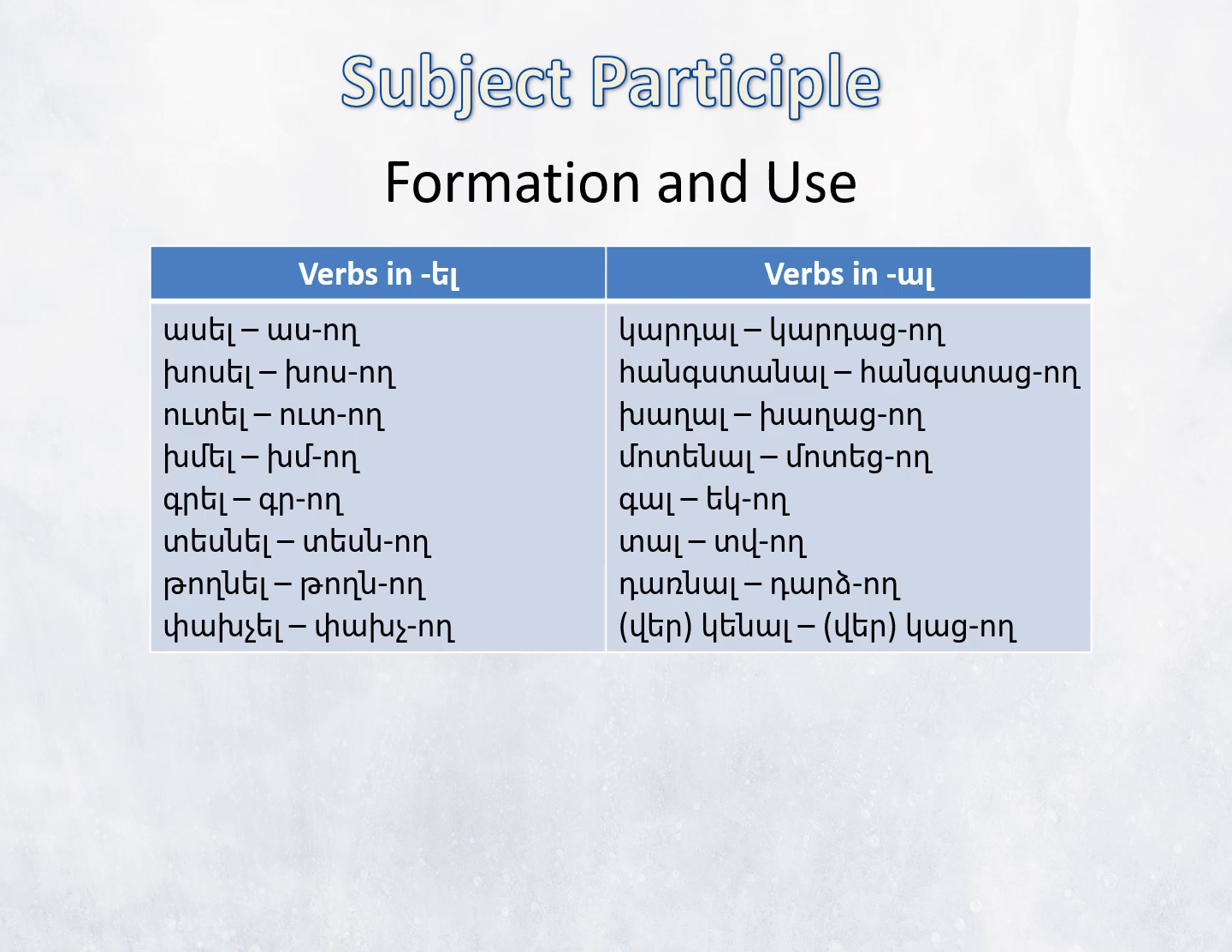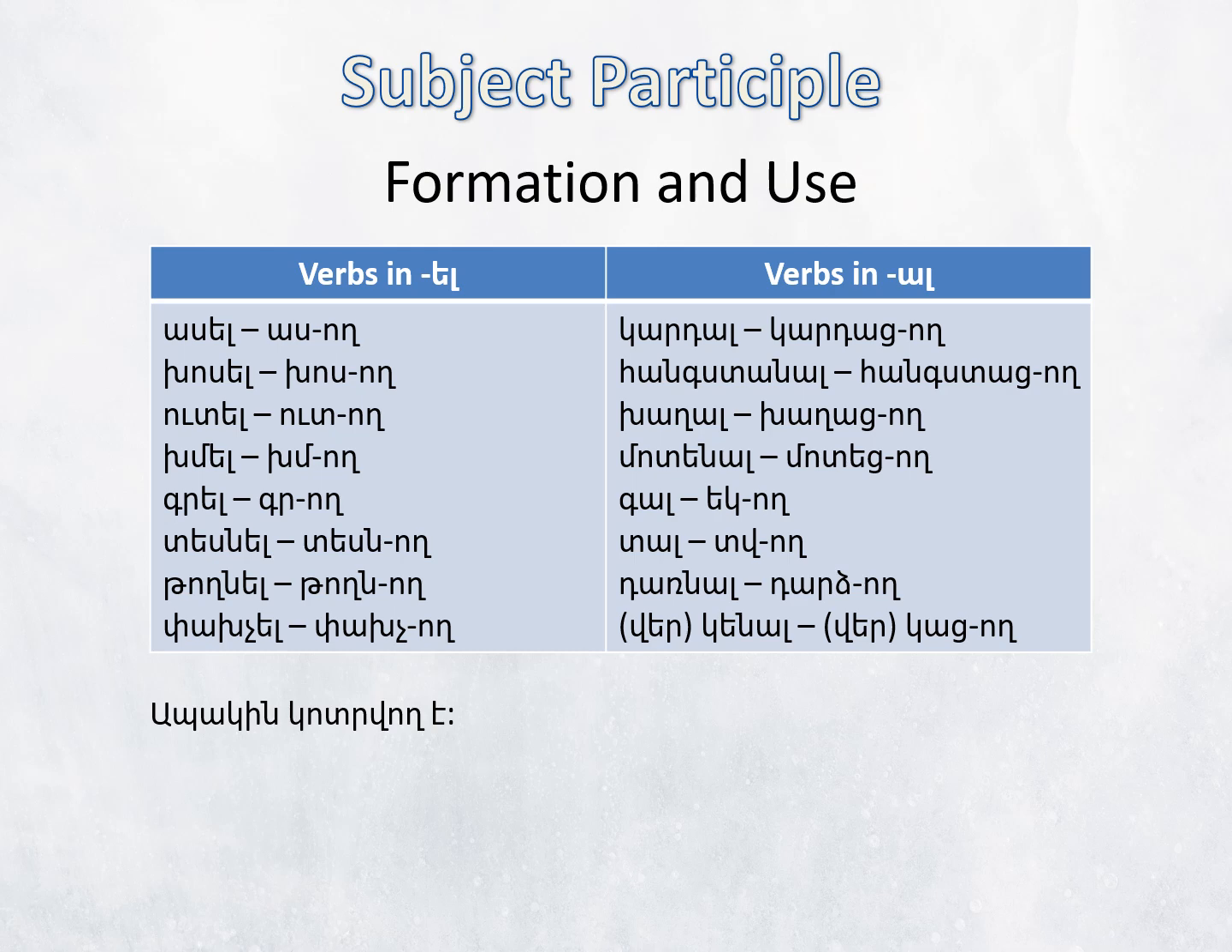But կարդալ, կարդացող, հանգստանալ, հանգստացող, խաղալ, խաղացող, գալ, եկող, տալ, տվող, դառնալ, դարձող, վերկենալ, վերկացող. This participle may also express the ability to perform an action or to be affected by it. For example, ապակին կոտրվող է, literally, the glass is breakable.